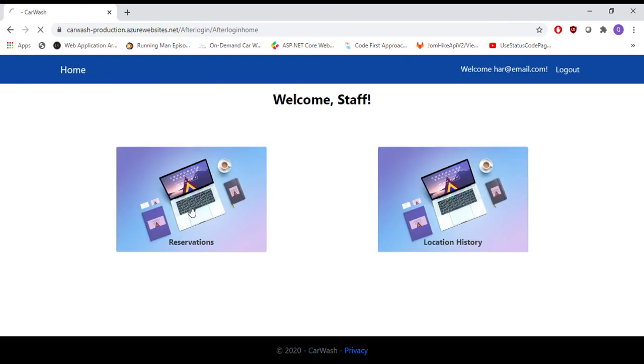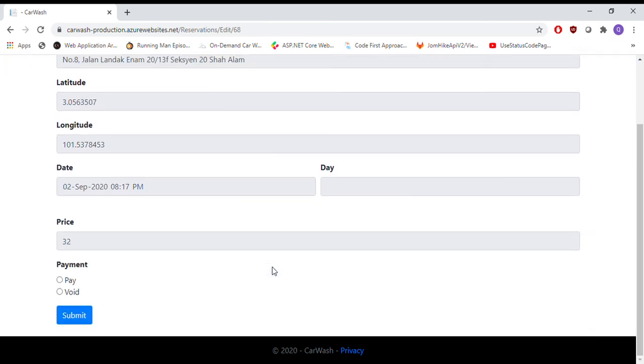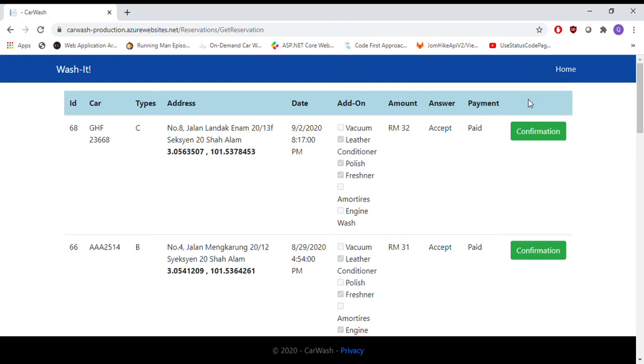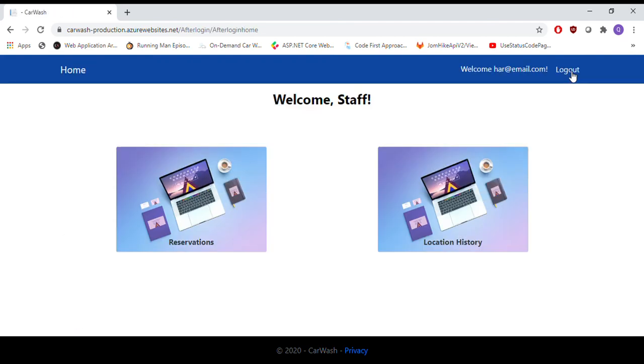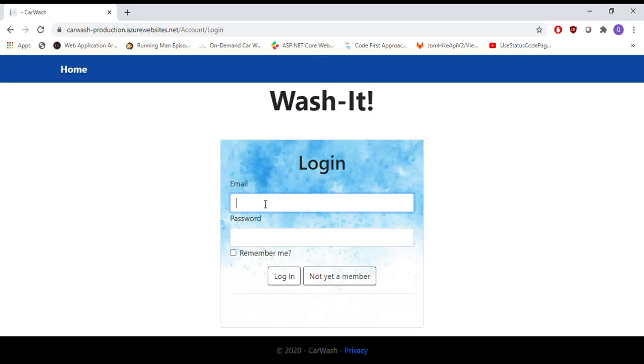And then for manage payment, after all the services I've done for the customer, staff just need to pay and then submit. Here we go, it's already paid. So I'm going to show you how the customer able to cancel the request. So let's say we log in as QISTINA.